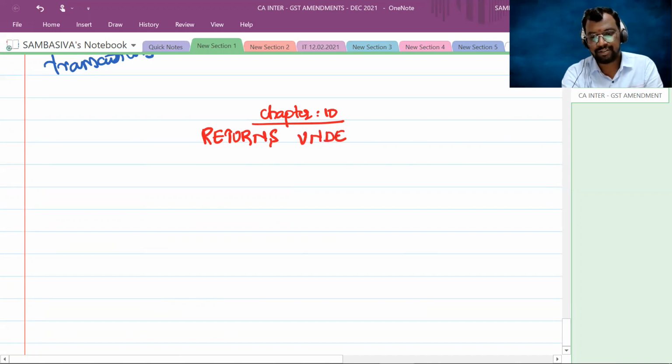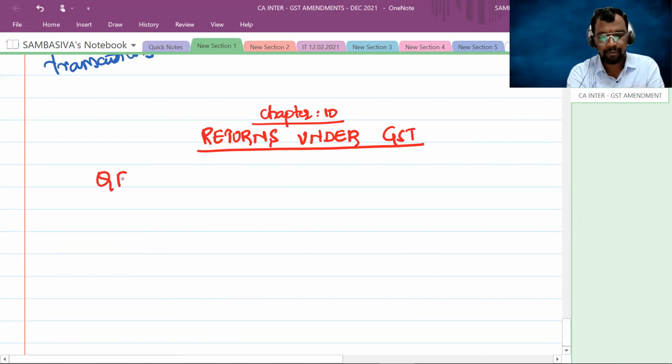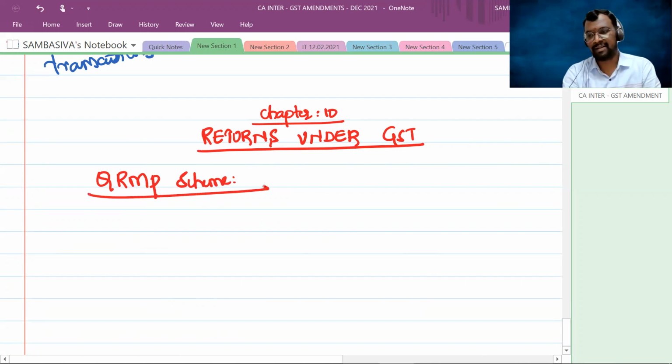Returns under GST. Now we are going to learn a new concept called QRMP scheme. Now look at the eligibility criteria.